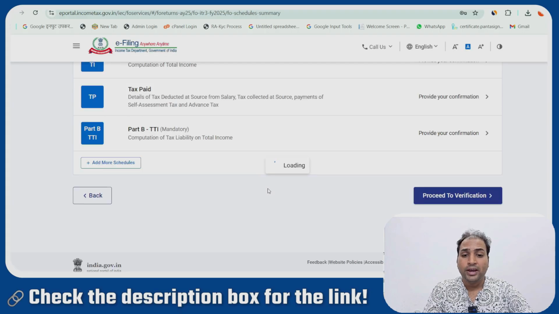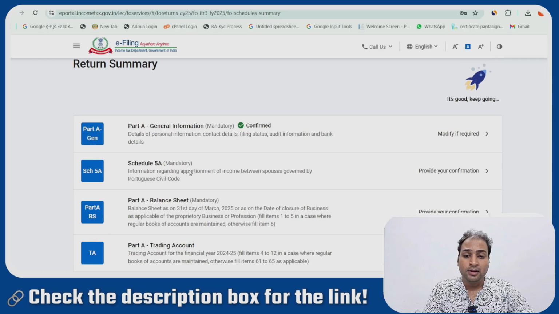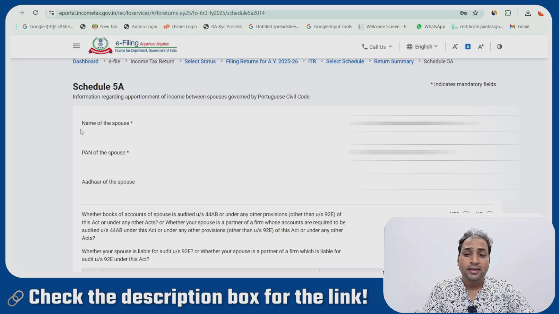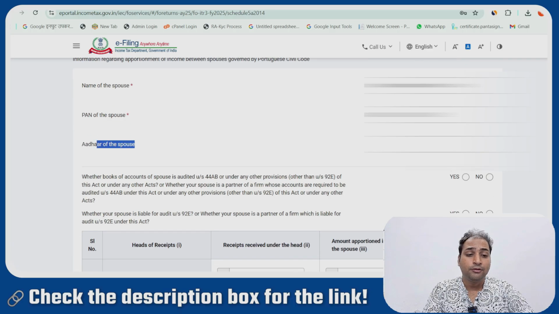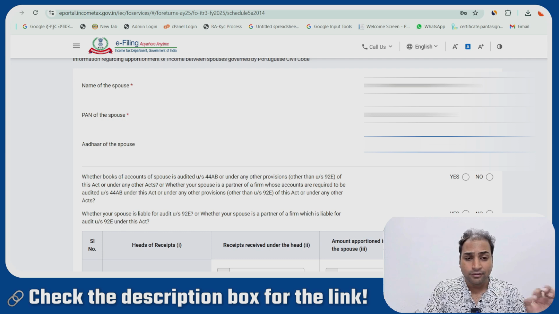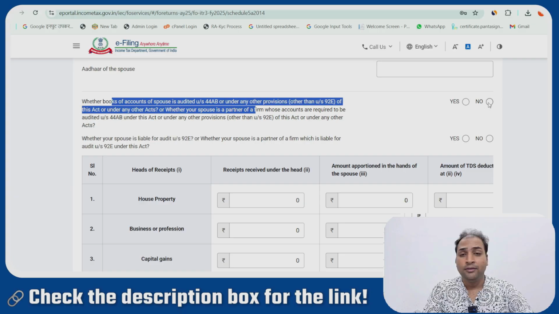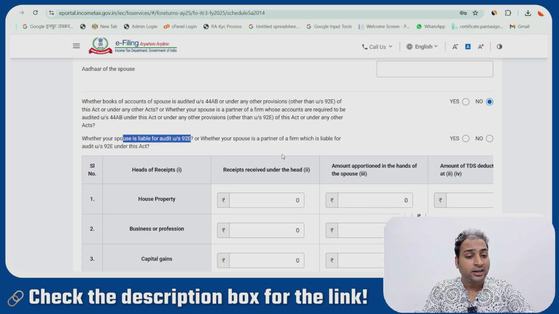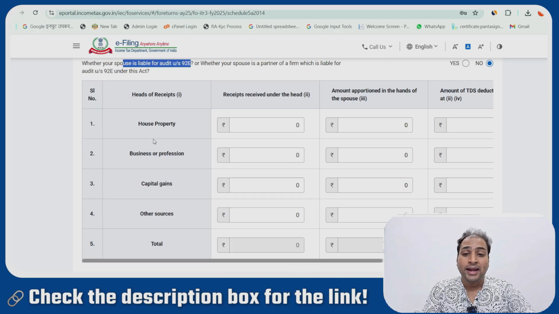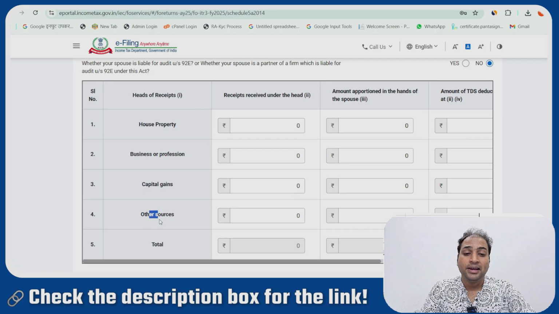And now Schedule 5A is enabled. We will fill Schedule 5A. The name of the spouse will be given here, the PAN number of the spouse here, and the Aadhaar number of the spouse. Whether the books of accounts of the spouse are audited: if you are going for the audit, select yes; if you are not going to audit, select no. Whether the spouse is liable for audit under section 92E, select no. And now we have an income head here, except salary. Select house property income, business and profession, capital gain, other source.